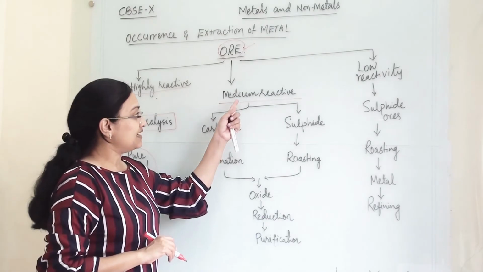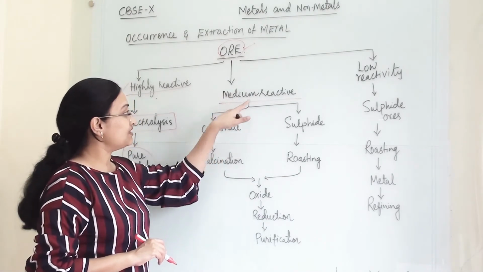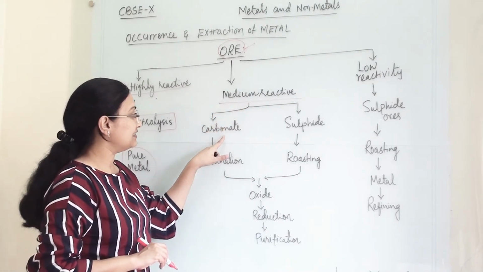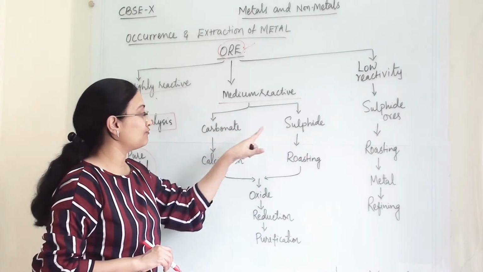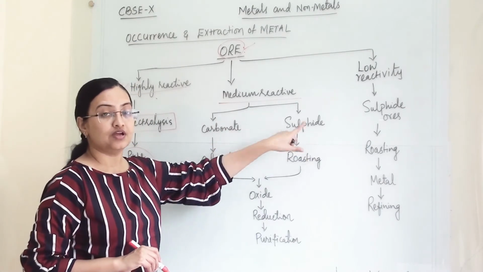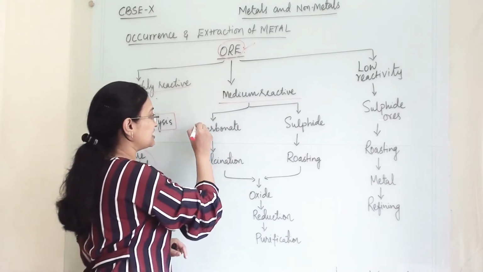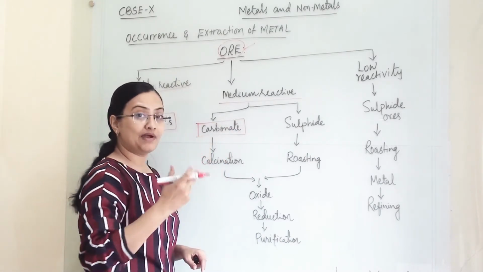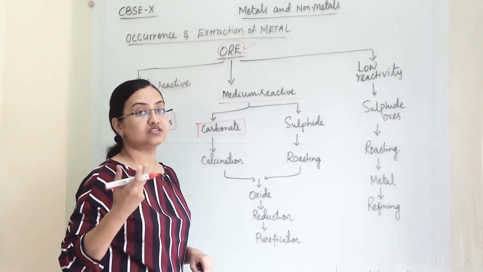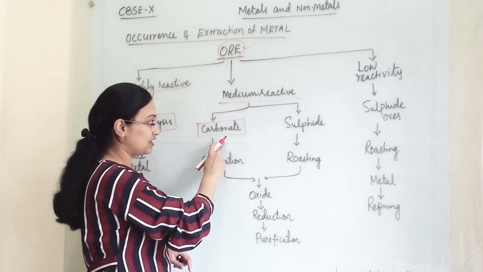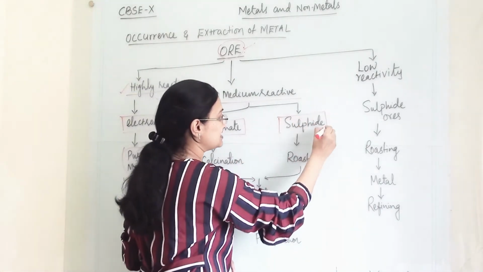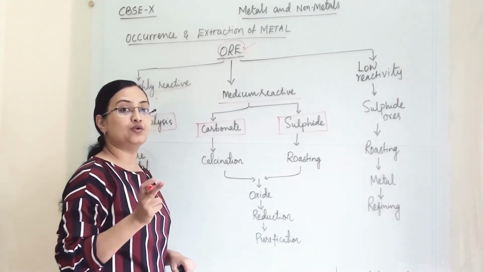Going towards medium reactive metal, there are possibilities of two types of ore for that. First is carbonate ore, when a metal is combined with CO3. So that is termed as carbonate ore. And second is when metal is combined with sulfur.